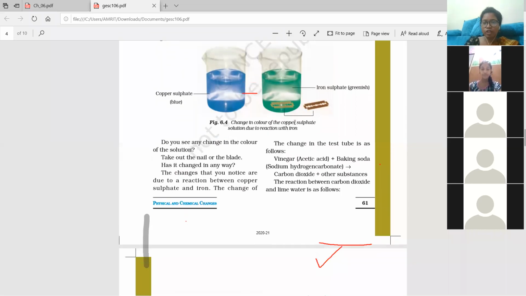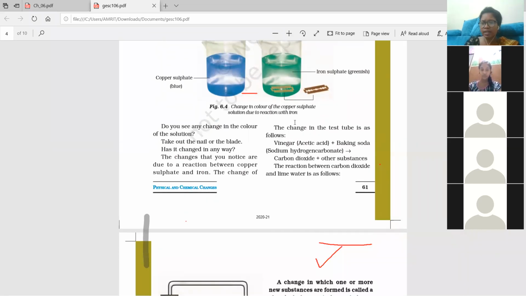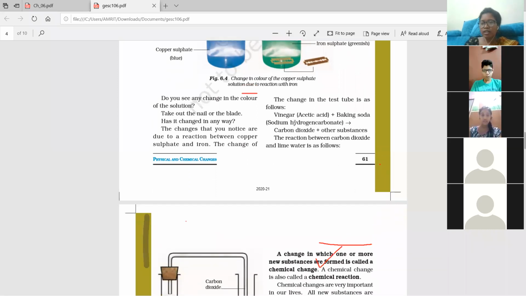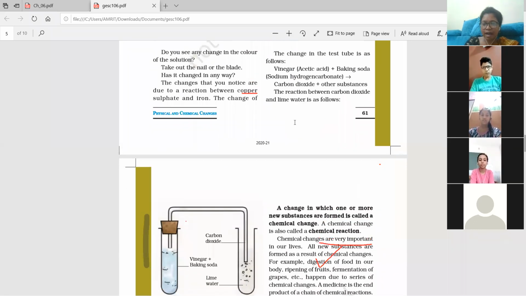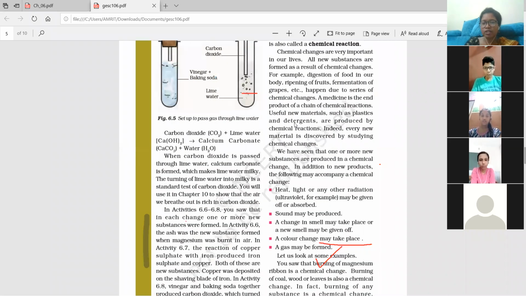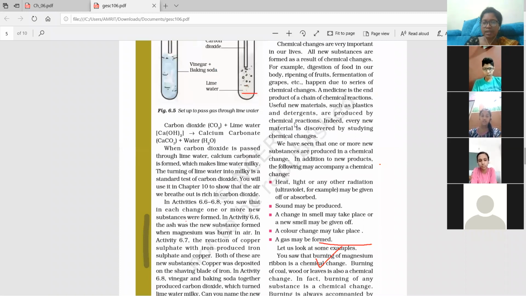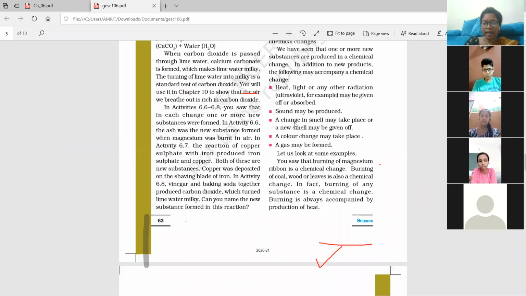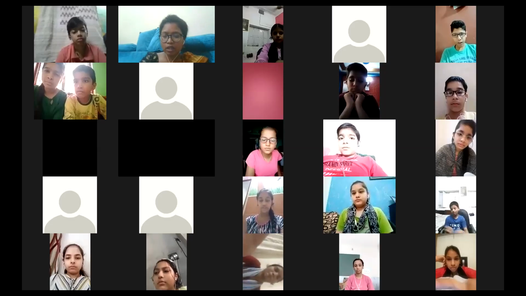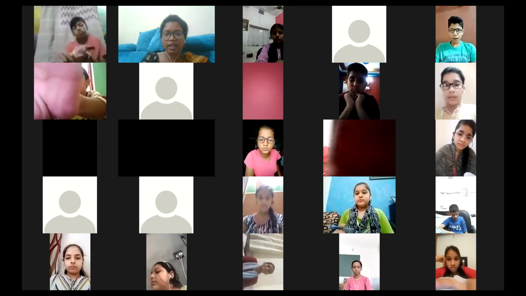So we will stop here. No, you did not understand this activity? Okay, so we will stop here. We will study only one topic. Today, you have to read page number 61 and 62. So tomorrow we will be studying about 61 and 62. You have to read this, and later we will do the other topics, because this is all the chemical changes, a lot of reactions, so you need to learn all these things very carefully.